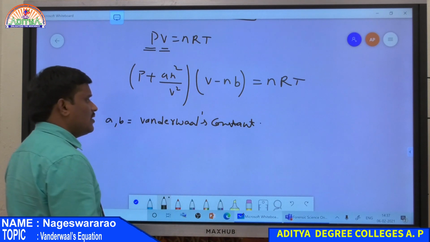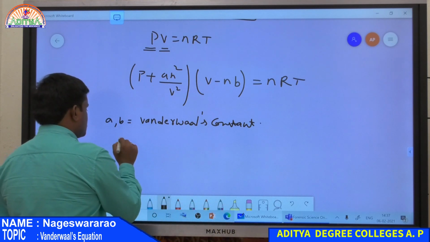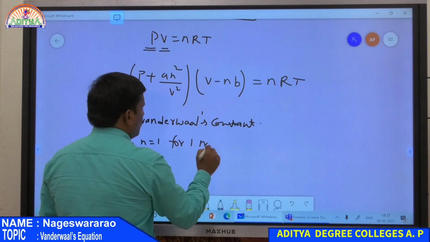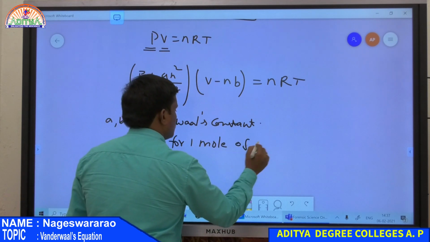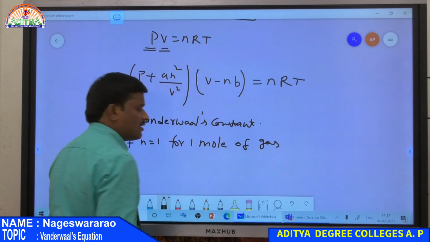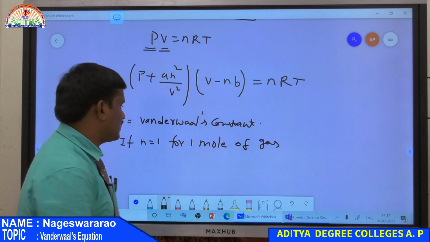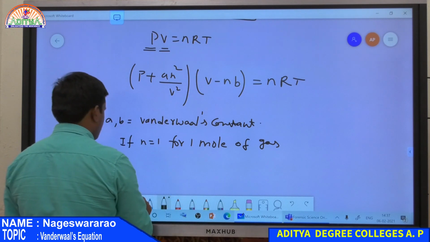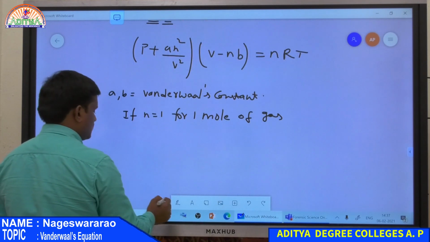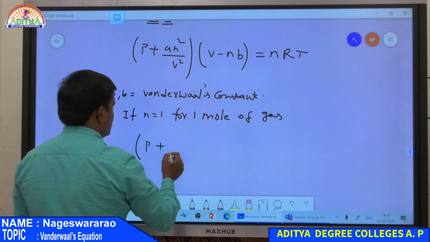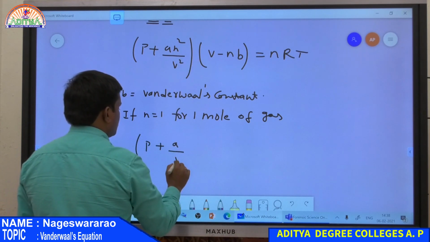Suppose there is only 1 mole of the gas, that is n equals 1, where n represents the number of moles of the gas. Then the Van der Waals equation becomes P plus a n square by V square, that is simply a by V square.